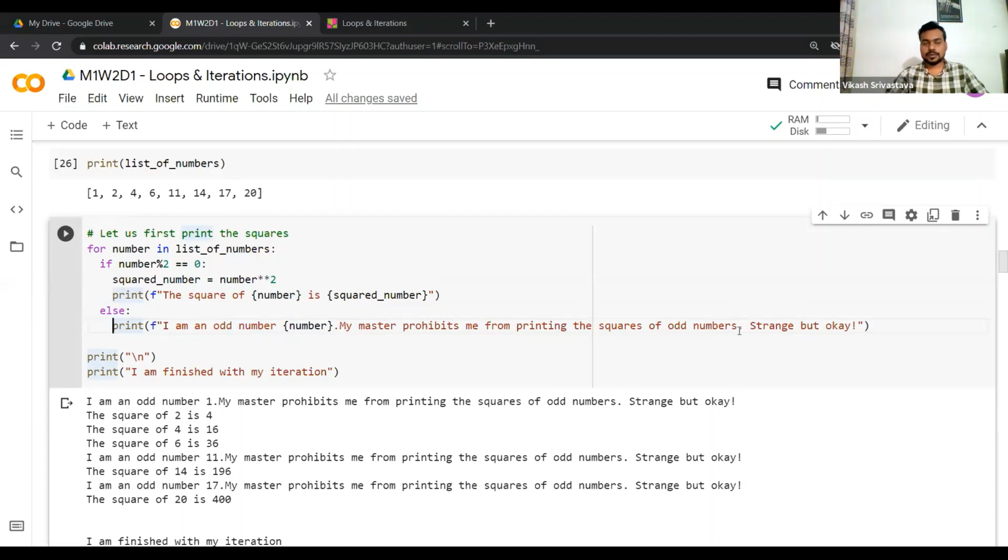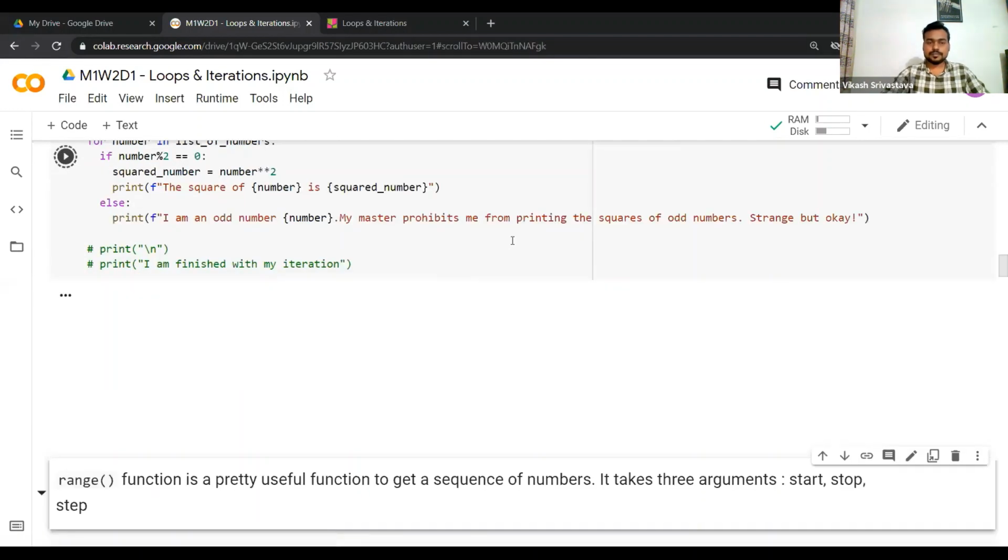It's strange, but okay, right? So this is what I'm printing. There are two bunch of print statements here. I'll just comment them for now, but their importance will become really clear now. So just hang on. Let's go ahead and execute this particular piece of statement.